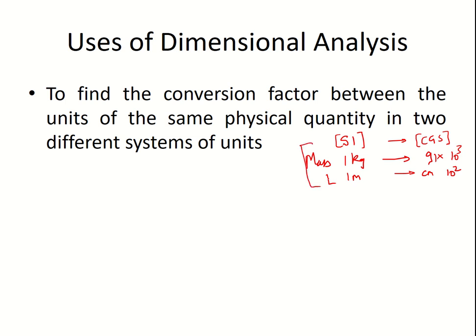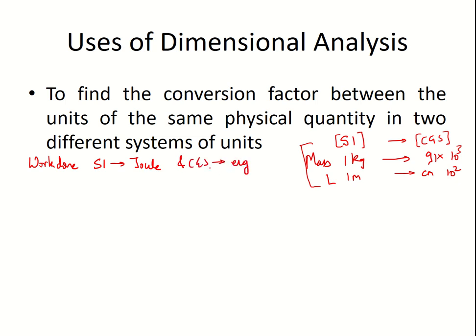So we know all this. These are all fundamental quantities, but for derived quantities, if we want to find the conversion factor, we can use this method. So let us take an example of the unit of work done. Work done is equal to energy, and they have the same unit. For SI units, the unit is joule, and for CGS the unit is erg.